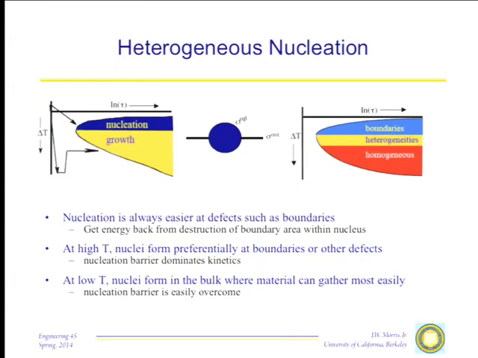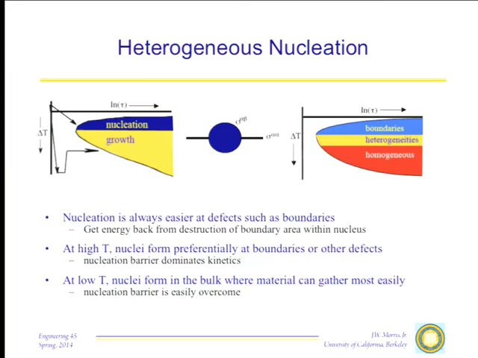So heterogeneous nucleation is preferred. This tells us that when we are doing a transformation in this region, where nucleation is controlling the transformation, where the real barrier is the height of the barrier to form the nucleus, it's always going to be easier to form the nucleus at a free surface. So we're always going to see nucleation preferentially, almost always, at places that allow heterogeneous nucleation.